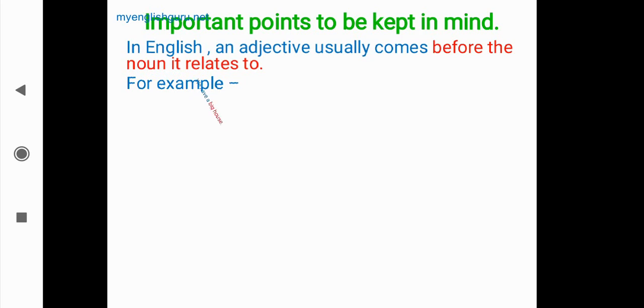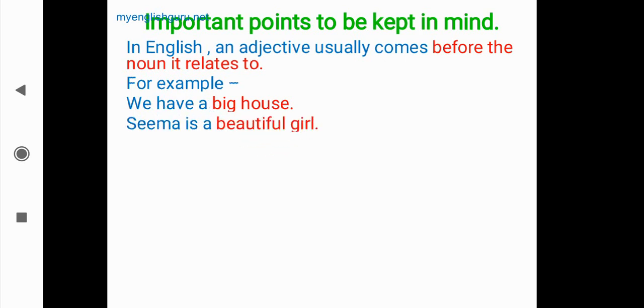For example, we have a big house. Here house is a noun, but what kind of house is it? It is a big house. Then, Seema is a beautiful girl. Girl is also a noun, Seema is also a noun. But here beautiful is used for girl. Who is that girl? Seema. So an adjective is used for a noun. So Seema is a beautiful girl. Beautiful and big, these are the adjectives here.